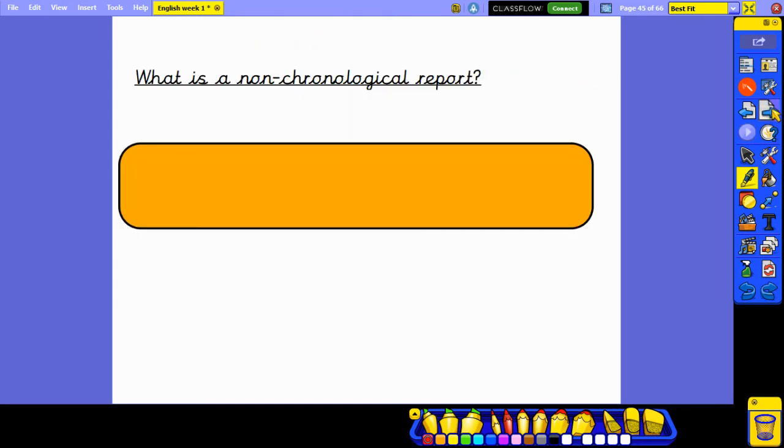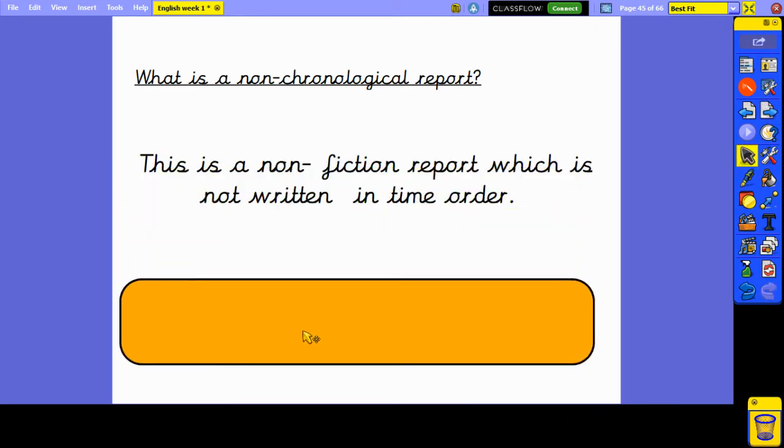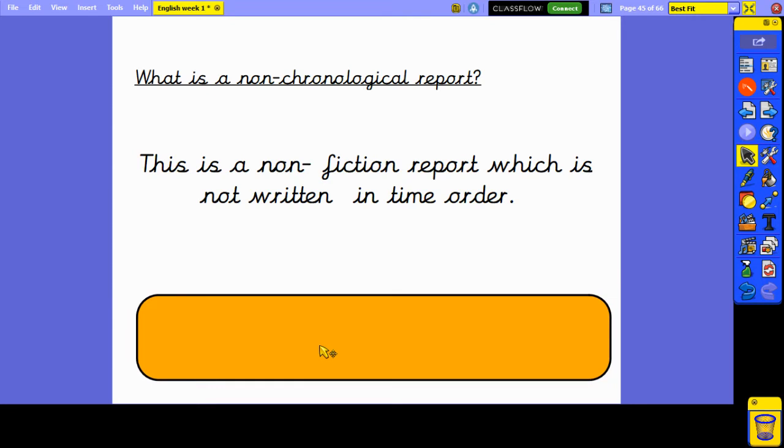So we've got a non-chronological report. A non-chronological report is a non-fiction report, so it tells us facts and information, but it's not written in any time order. That means you can read it in any order you like. It doesn't have a beginning, middle, and end.